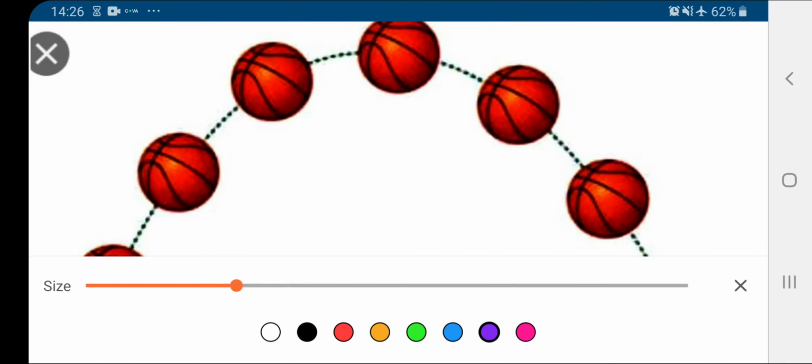Projectile is a name given to a body. There is an object, a body which we throw with some initial velocity with the horizontal direction at some angle with it. Say this is the angle which is less than 90 degrees, and this body thrown in this direction, the name of this motion is called projectile.